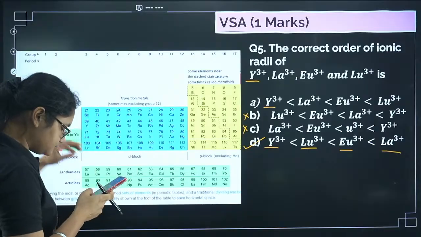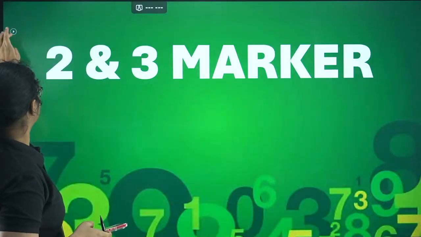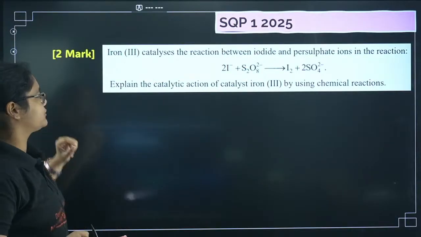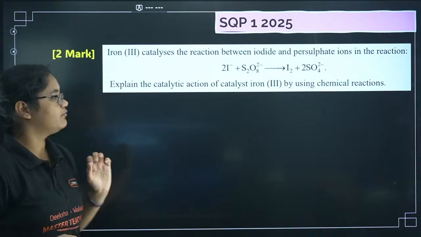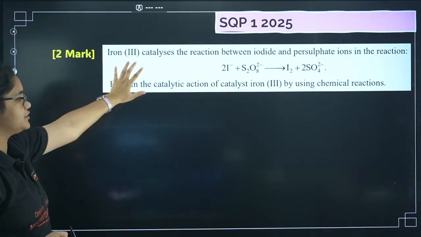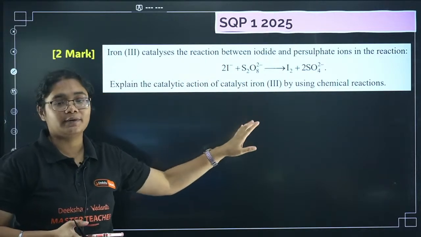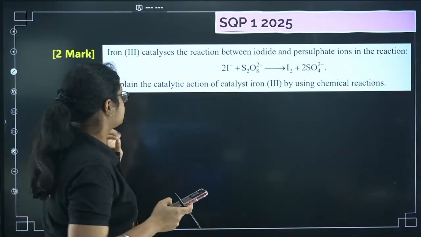Yes. Very good. Now let's move to 2 and 3 marker questions. So the first question is from sample question paper 1 of 2025. This is a very good question, means a very unexpected question. So you do need to do this question.